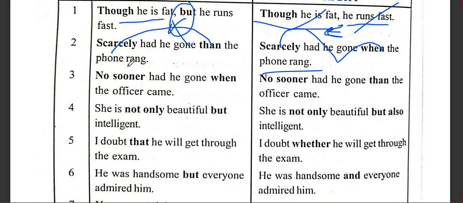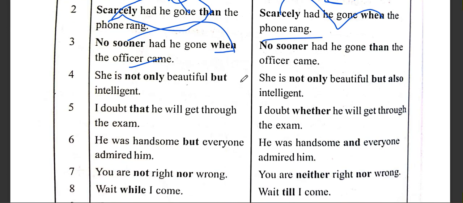I repeat, this is a common mistake, a common error given in examinations. Usually the sentence is formed with scarcely paired with than, but actually it is scarcely when. I repeat, scarcely when. Do not forget this. Scarcely when, no sooner than, and here we have just the opposite. So no sooner had he gone than the officer came. I repeat one more time: scarcely is paired with when, and no sooner is paired with than.